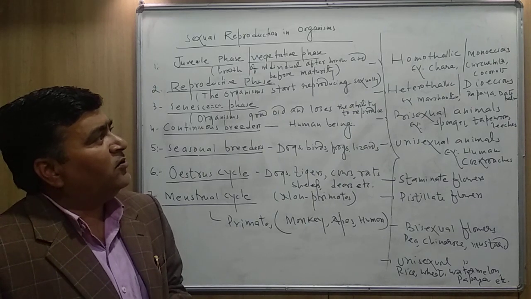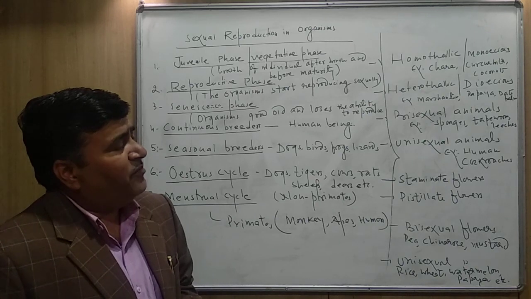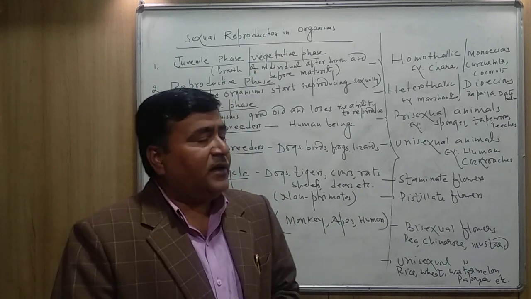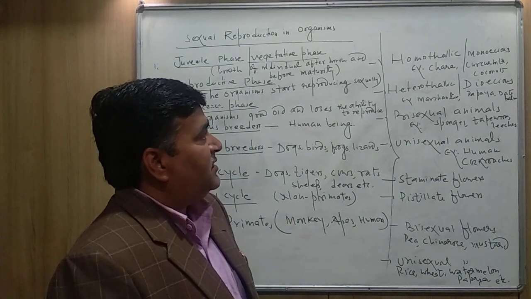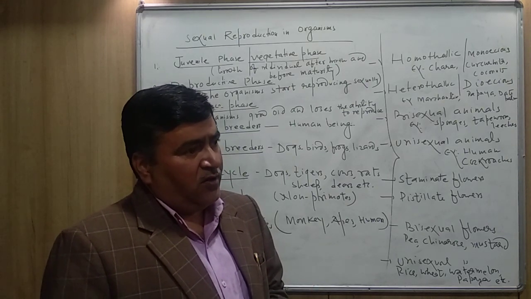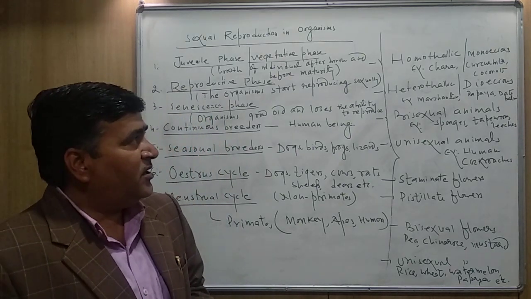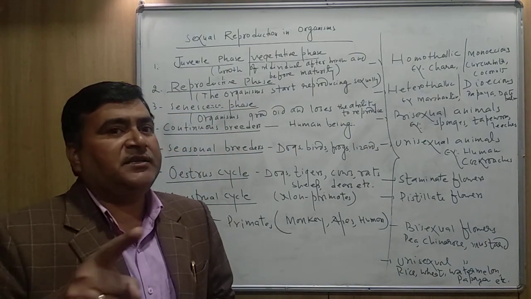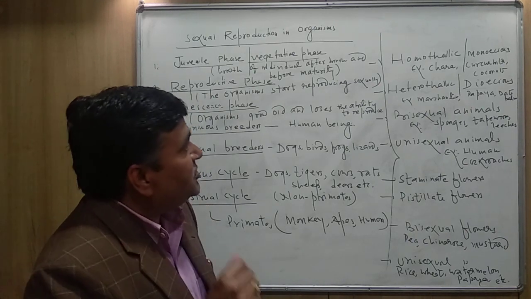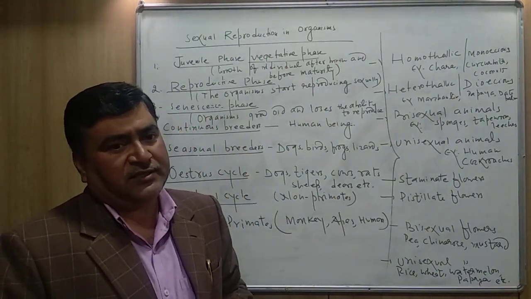What do you mean by homothallic or monoecious? Monoecious means the plant having both of the sex organs, that is male and female. If male and female, both the reproductive organs are present on the same plant, the plant is said to be what? Monoecious. It is also known as homothallic. This term generally we use in the case of fungus.